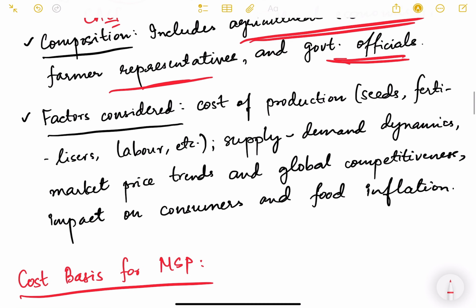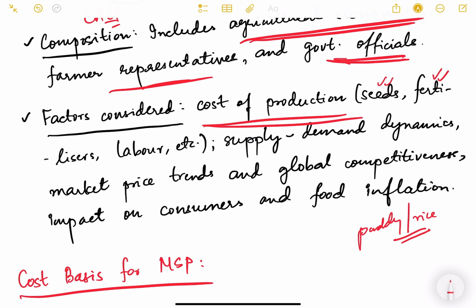What are the various factors considered to declare MSP? They will not declare MSP randomly or arbitrarily. Obviously there will be some factors which are considered. So what are the various factors? Cost of production. What is the cost to produce a certain crop, for example, paddy or rice? What is the cost of seeds, cost of fertilizers used, what is the cost of labor? So different kinds of costs are considered.